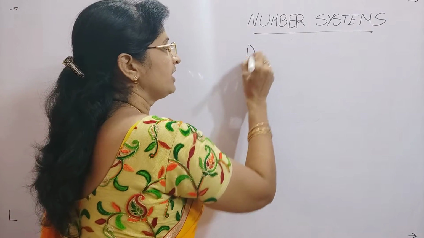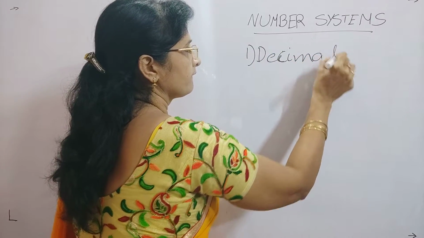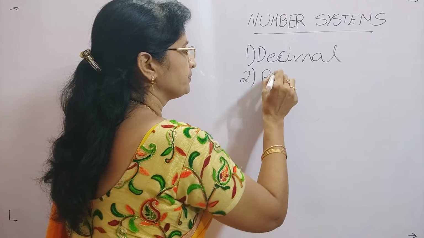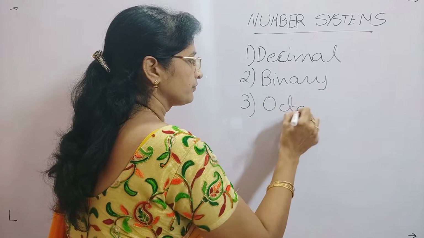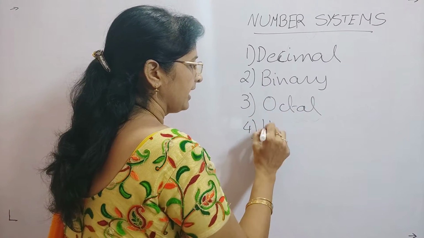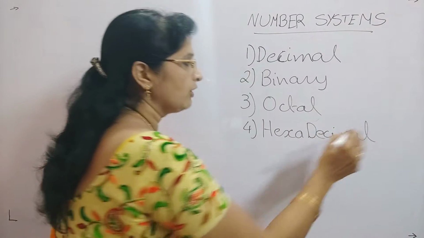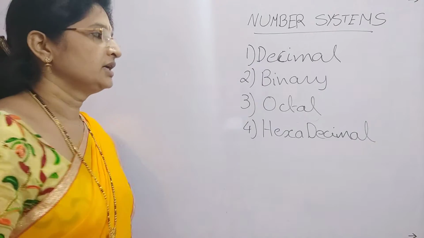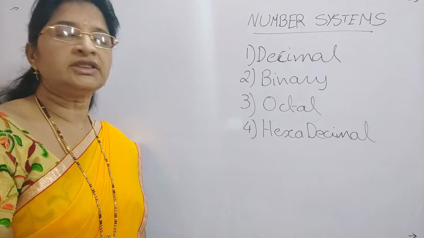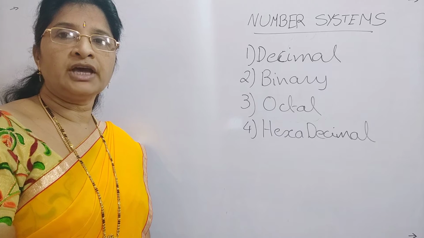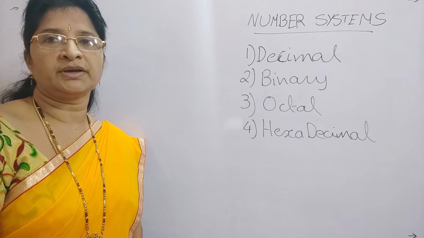The first one is decimal. The second one is binary. And the third one is octal. And the fourth, hexadecimal number system. So we have 4 different types of number systems: decimal, binary, octal and hexadecimal. We can work with any of these number systems whenever we are doing with numbers. Now we will see one by one what is meant by that particular number systems.